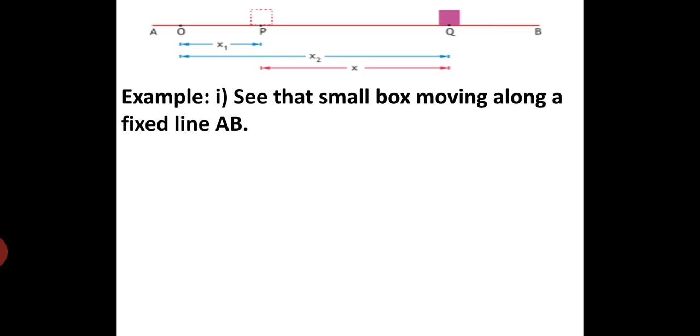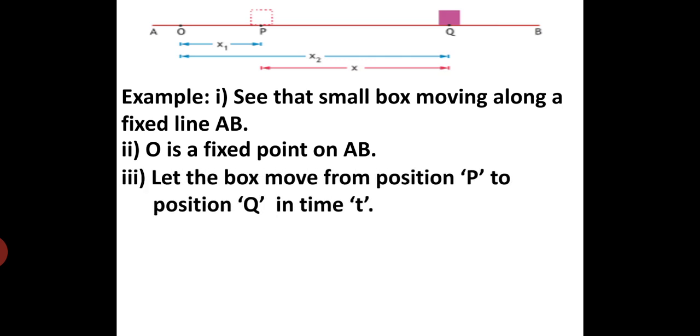So you can see here a small box moving along a fixed line AB. O is a fixed point on AB, and AB is a straight line, and the small box is going to move along it. So let the box move from the position P to the position Q in time t.